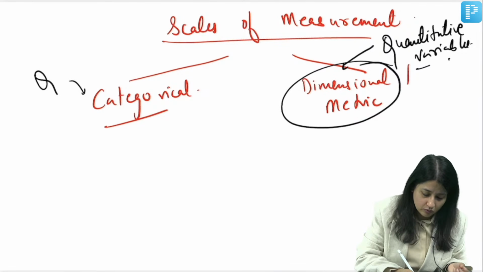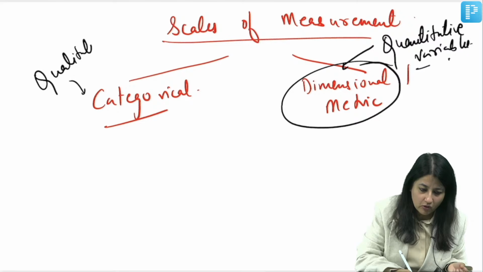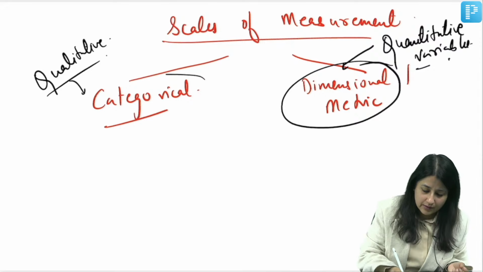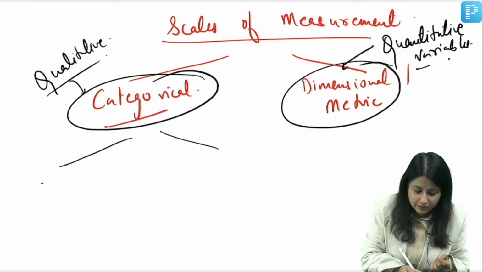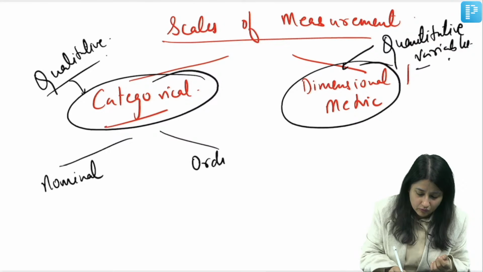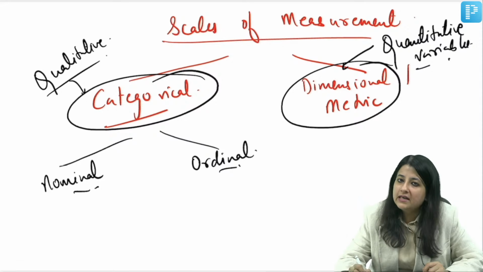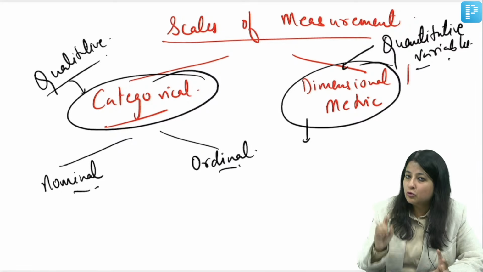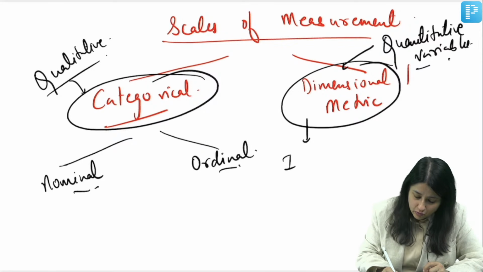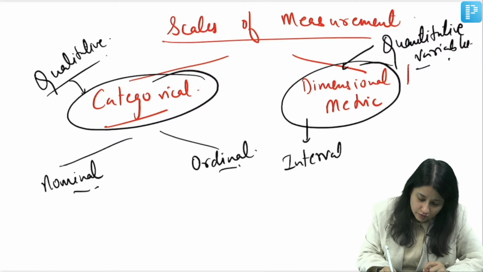And all qualitative variables will be measured in which scale? Categorical scale. Categorical is further divided into two, which is nominal and ordinal. Clear? Nominal and ordinal. Now dimensional और metric scale का दो example होता है that you should know. Interval and ratio scale.